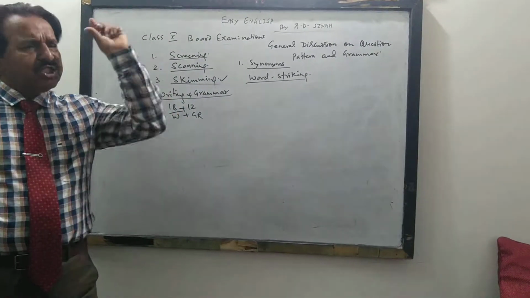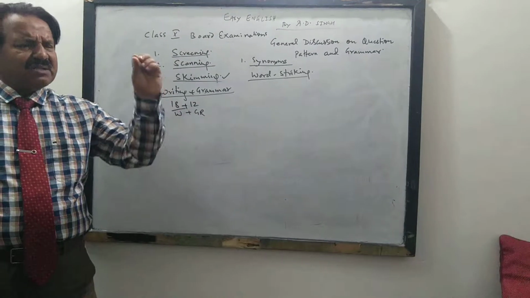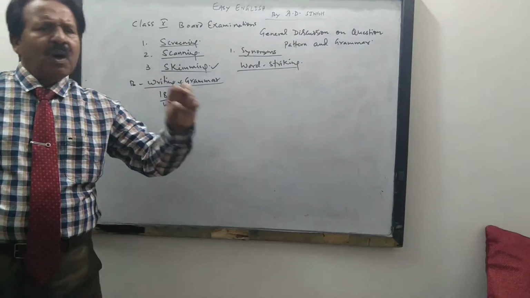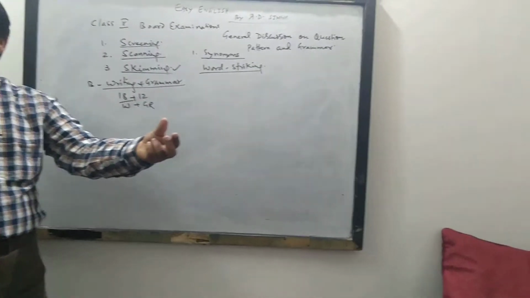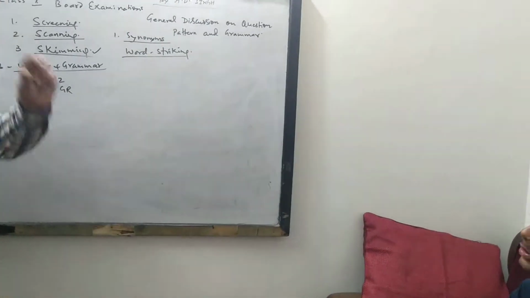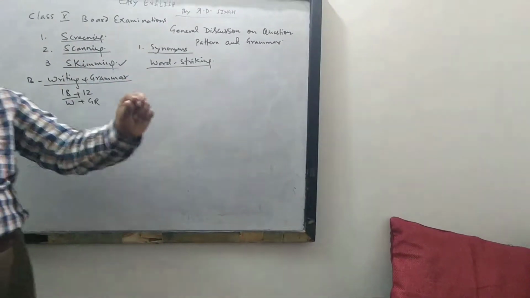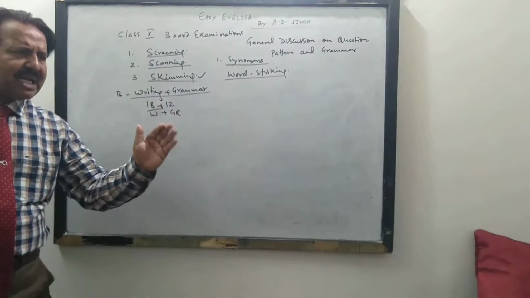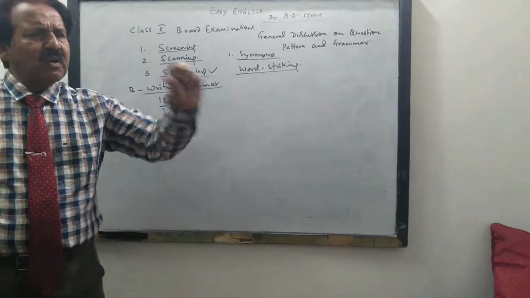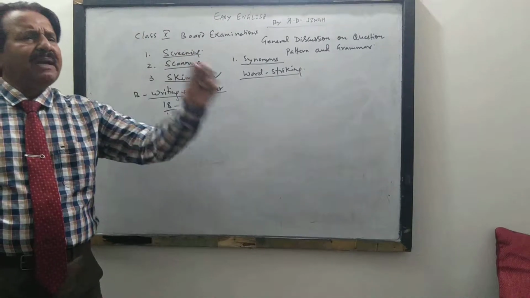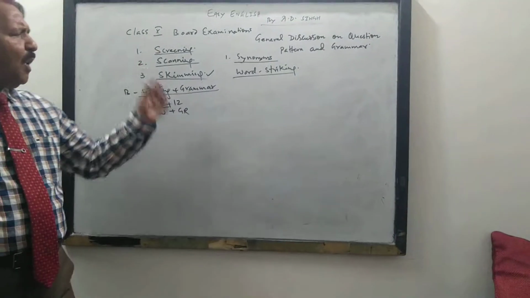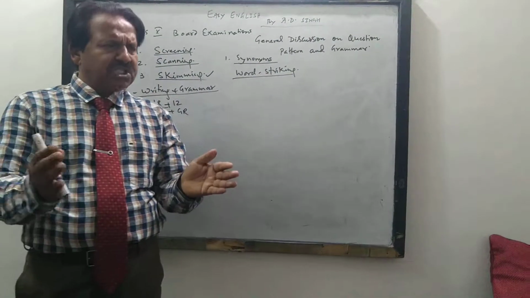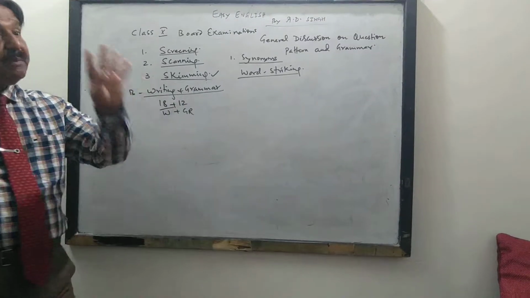One question will be the shortest question, or you may call it either a notice or a small report or a small letter. It may be a letter, editorial, that will be of 4 marks. So either a notice or a small letter or an invitation or letter of order placement or placing an order for goods or a complaint letter, that will be of 4 marks.